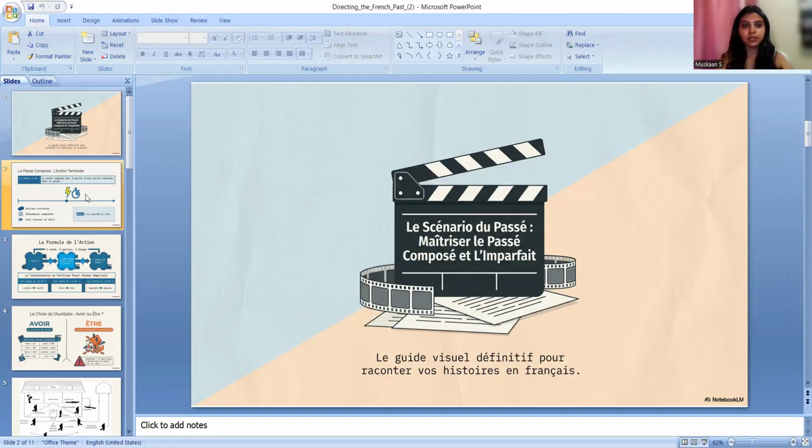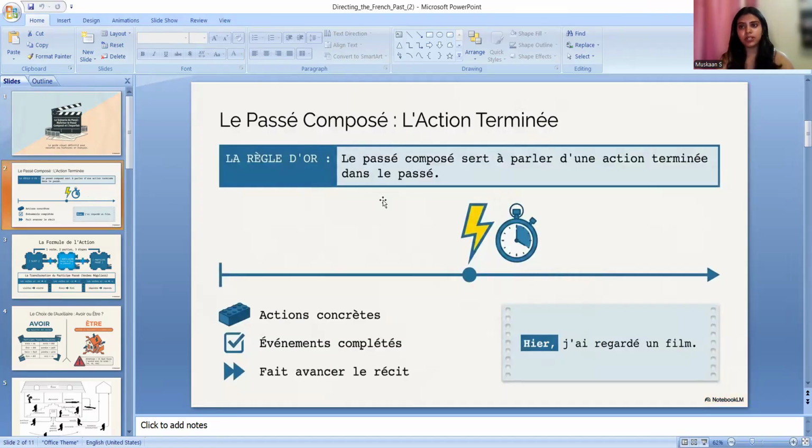First of all, we will be doing le passé composé. What is le passé composé? L'action terminée. When the action has already happened in the past and it is not happening now, we have just talked about that in the past. At that time, we will be using le passé composé. Now see here, le passé composé sert à parler d'une action terminée dans le passé. The action which we have spoken about in the past and just already finished. For that, we will be using le passé composé.